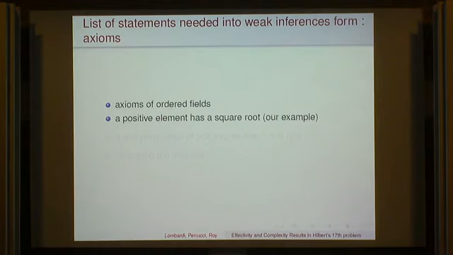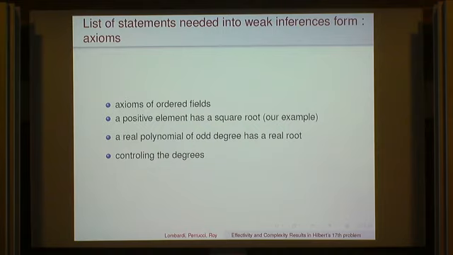Okay, so what are the list of statements that we need to translate into weak inference form? Well, first, of course, the axioms of real closed field. So, axioms of real closed field, they are the axioms of ordered fields. The fact that a positive element has a square, that's just the example I've been taking. And the fact that a real polynomial of odd degree has a real root. And what's very important is to control the degrees in this expression. So the fact that a real polynomial of odd degree has a real root is made by induction on the degree of the polynomial. So it's something which appears already in Artin's paper.